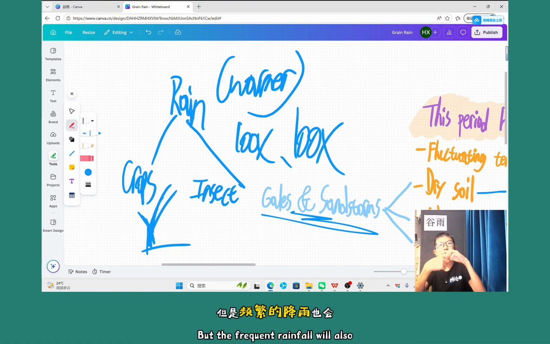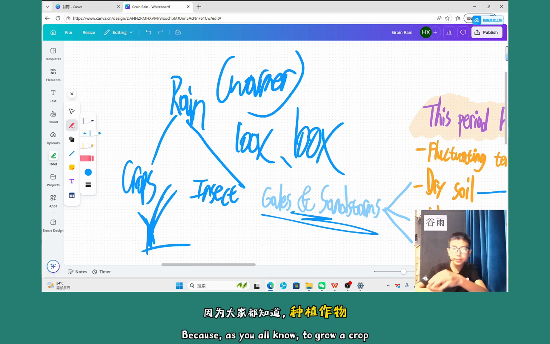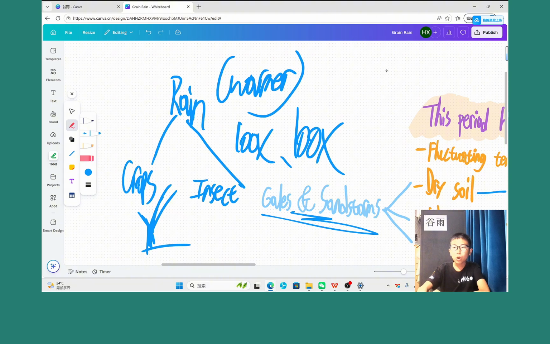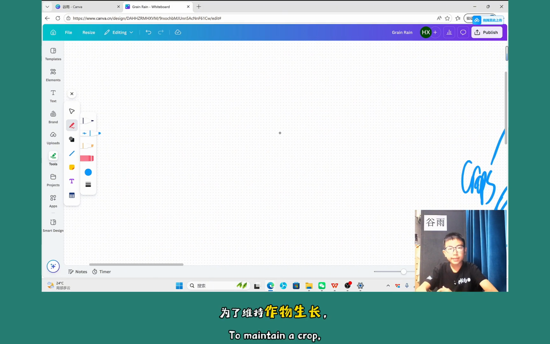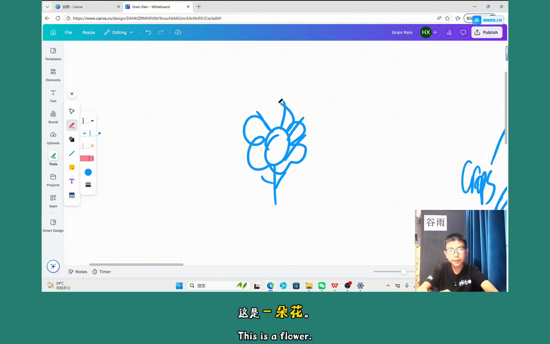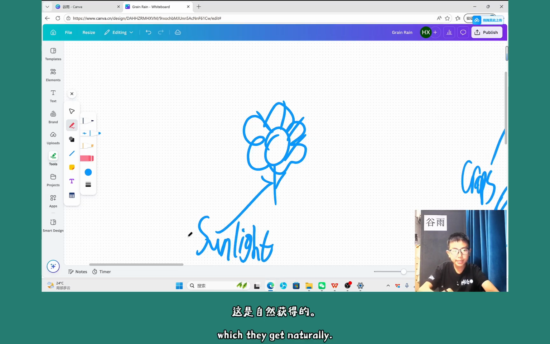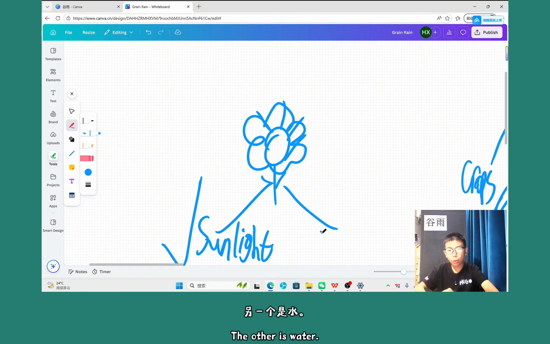But the frequent rainfall will also reduce the farmer's workload in maintaining crop hydration, because as we all know, to maintain a crop, let's draw it here. I'm just going to draw a flower, though. I don't know how to draw a flower. Yeah, this one's a flower. We need two things. One is the sun, which is sunlight. That's why we don't need to care about that. And the other one is water.